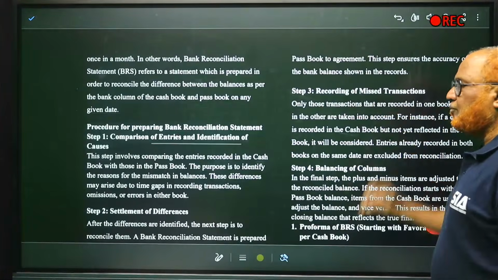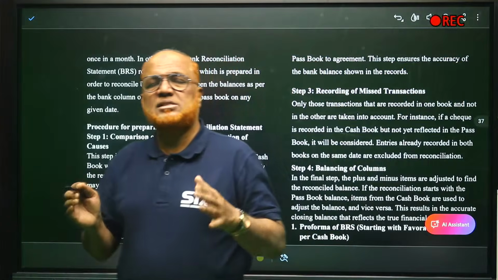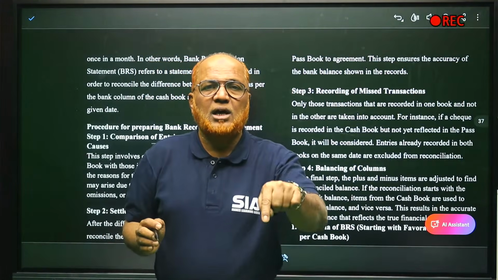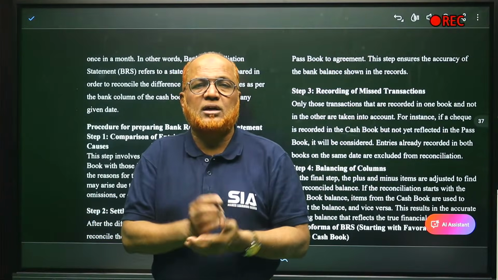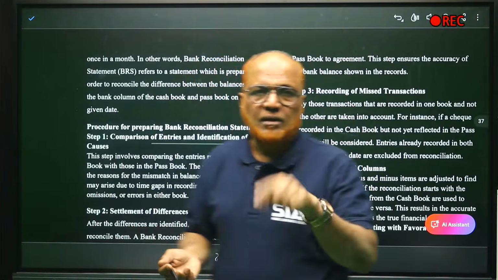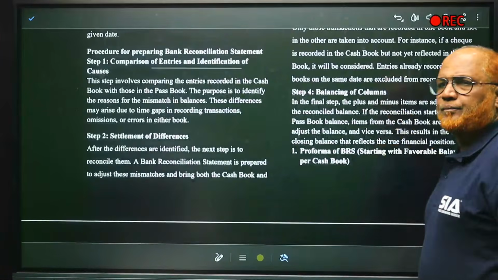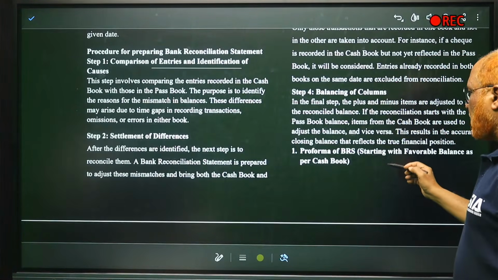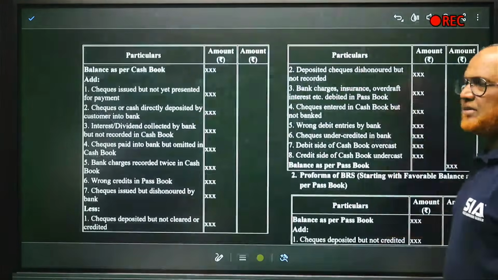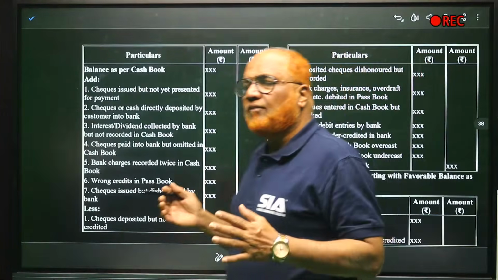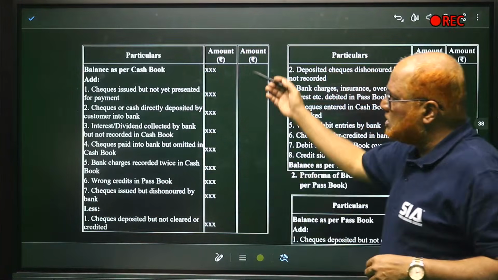Thirdly, recording of missed transactions. Some transactions are missed. Missed means it is found only in the cash book but not in the passbook. Some transactions are there in the passbook but not in the cash book. That are called missed transactions. That will also be recorded. Then balancing of columns. Finally, we have to find out the balance. Pro forma of BRS starting with favorable balance. In the previous examination, they have asked to give the format of how to prepare the BRS. So this is the format.